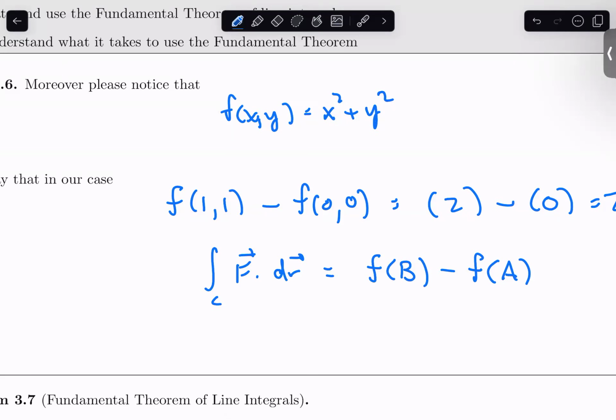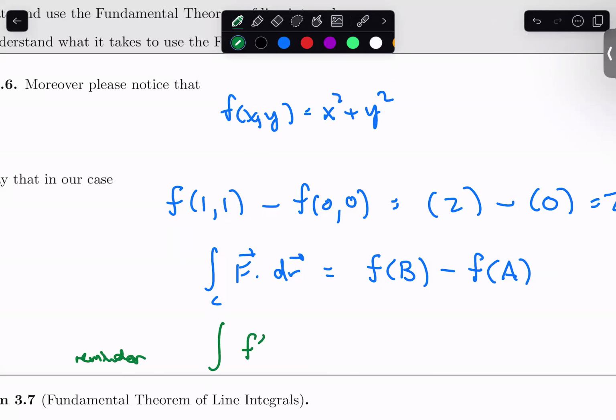So we plug those things in. Let me just remind you, this is very similar to when we were integrating back in Calculus 1. The fundamental theorem of calculus said that when you integrate a derivative function, you find the antiderivative, and then you plug in B, you plug in A, and you subtract.